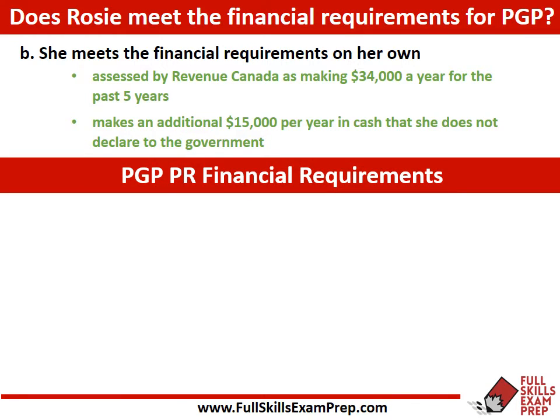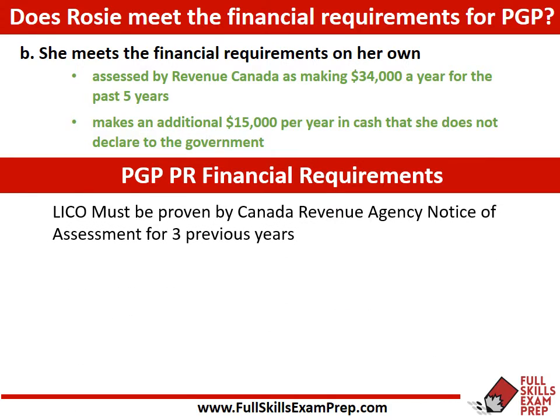Now remember, when a person wants to sponsor his or her parents or grandparents, there are some financial requirements that they have to meet. Remember that it's called the LICO, and it has to be proven by the Canadian Revenue Agency. And this has to be for the past 3 years. And remember, this has to be for each of the years.